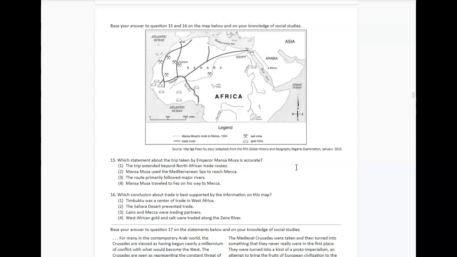Number 15, which statement about the trip taken by Emperor Mansa Musa is accurate? 1, the trip extended beyond North African trade routes. 2, Mansa Musa used the Mediterranean Sea to reach Mecca. 3, the route primarily followed major rivers. 4, Mansa Musa traveled to Fez on his way to Mecca.